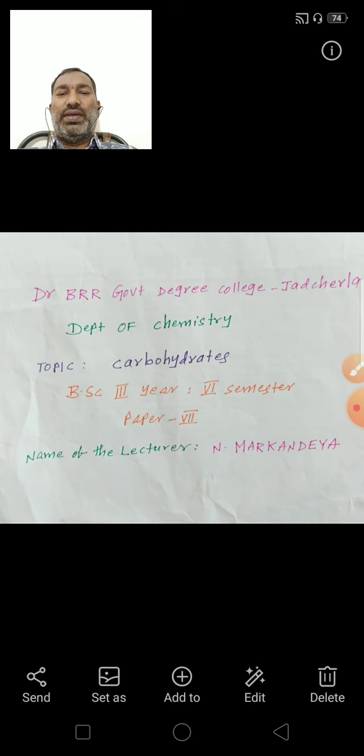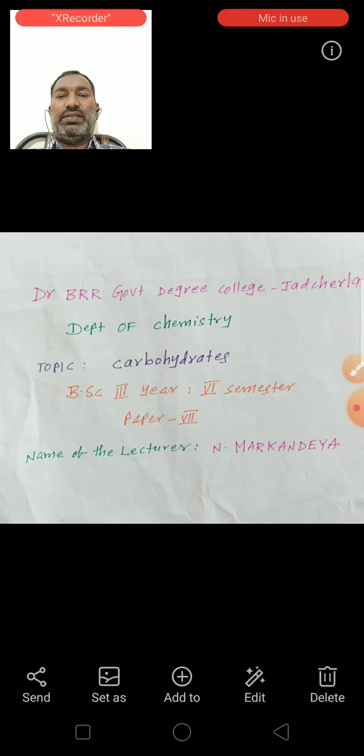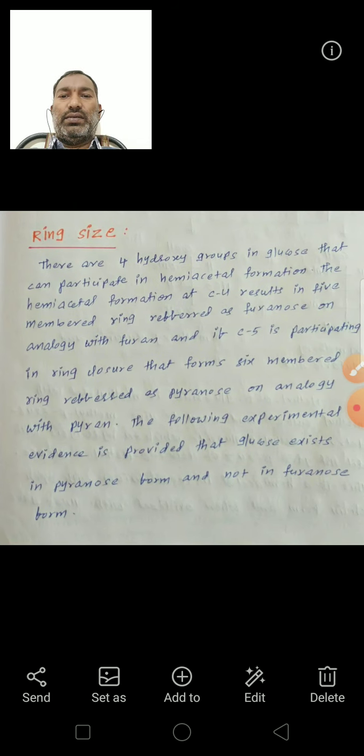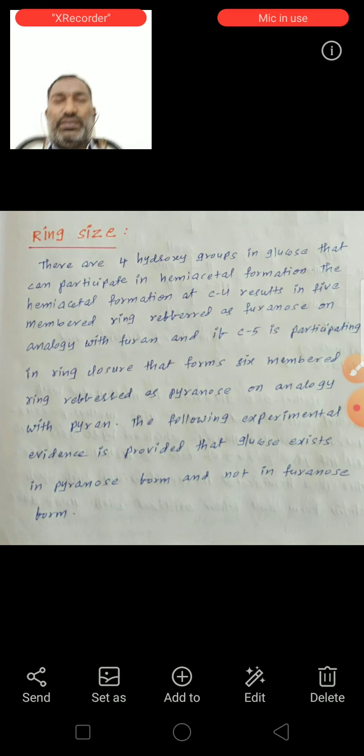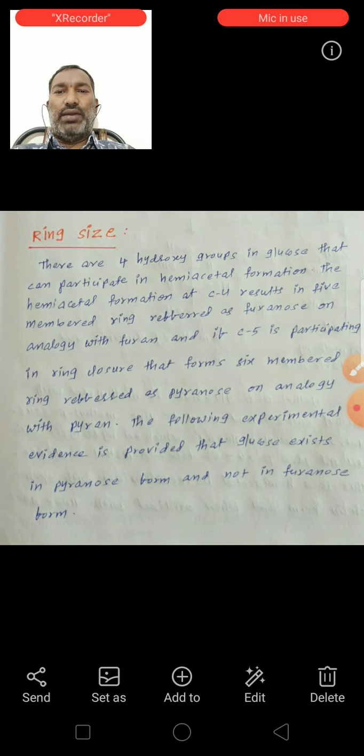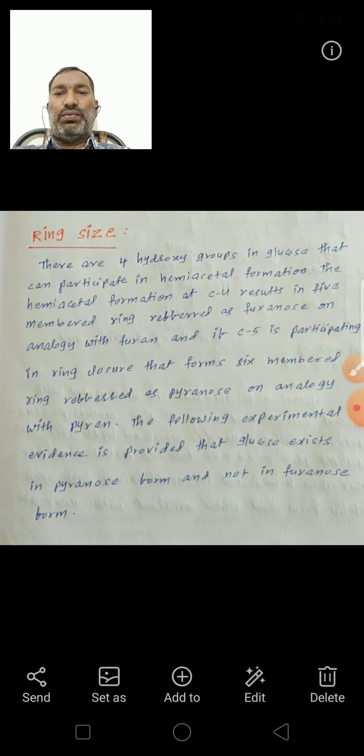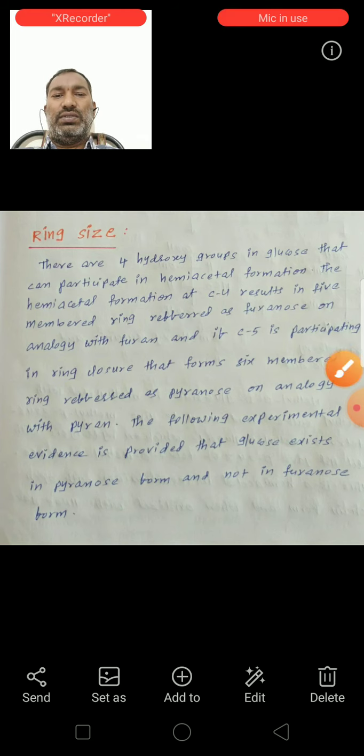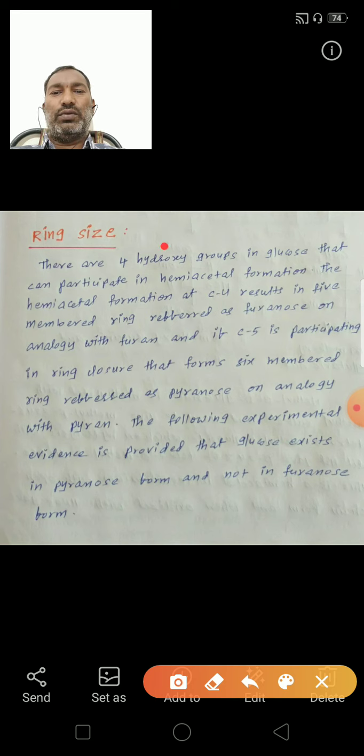So the topic is carbohydrates, BSc third year, sixth semester, paper 7. Now see the ring size of glucose. In the previous class we discussed mutarotation, anomers and epimers. So now, the ring size of glucose. See the first structure of glucose.